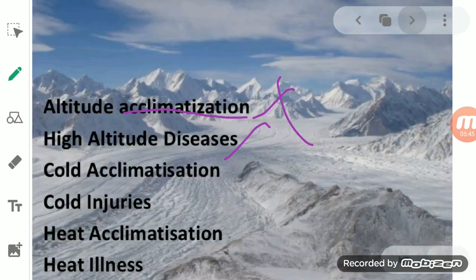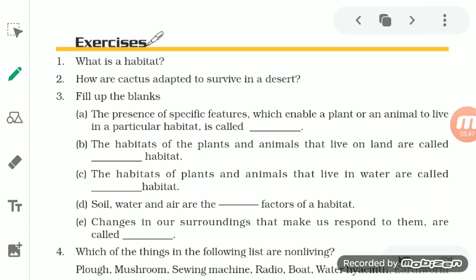Now we will talk about the question answers of the chapter. So we'll discuss the question answers. The first one is, what is habitat? The surrounding where animals live is called their habitat. You know, students, that animals adjusted and adapted themselves so that they can survive in a region, and we call it their habitat.